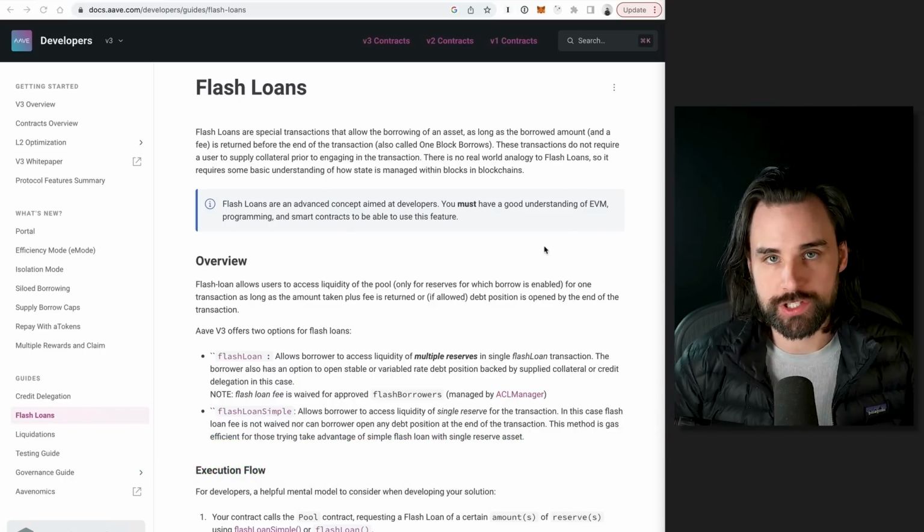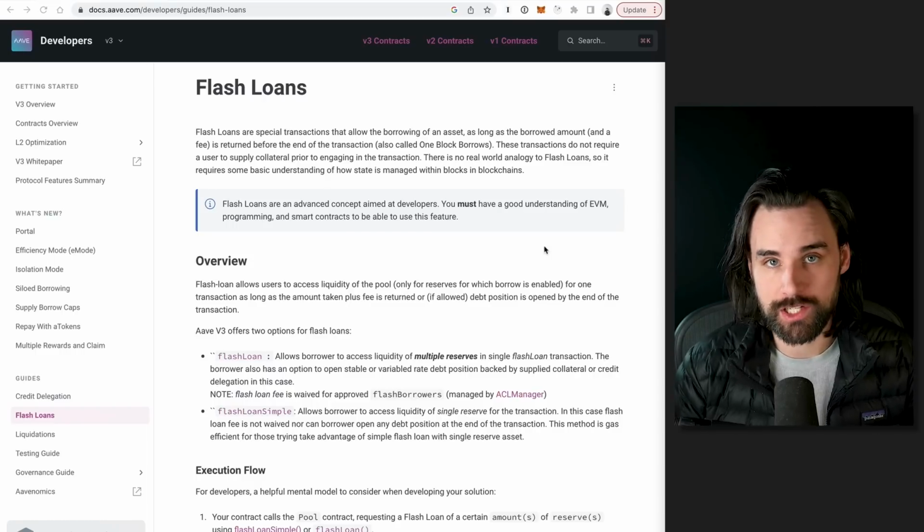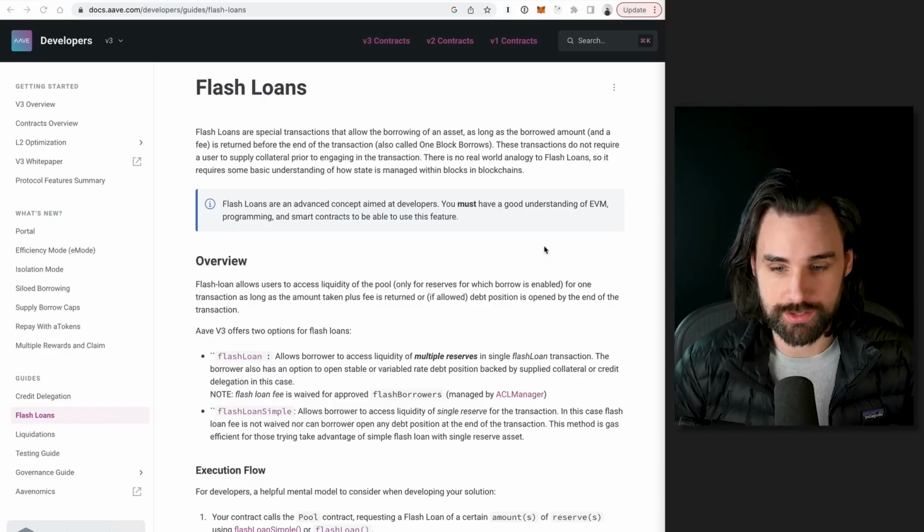So the first thing you have to understand is what is a flash loan in the first place? Well, this is where you can borrow millions of dollars of cryptocurrency basically for free on the blockchain as long as you pay it back in the same transaction. So what does that mean?